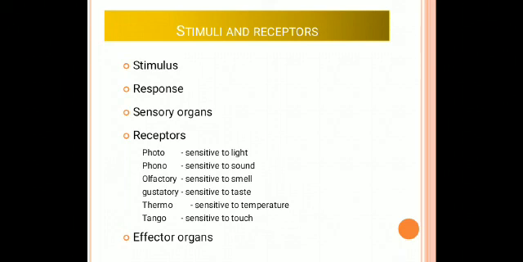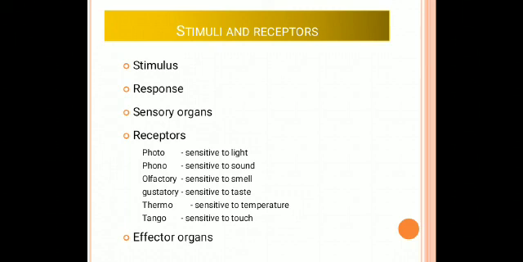So there are different types of receptors. The first one is the photoreceptors. Photo means light. We can see different colors of light. How is it possible? With the help of the eyes. That's why the eyes contain light receptors, called photoreceptors. They are very sensitive to light.